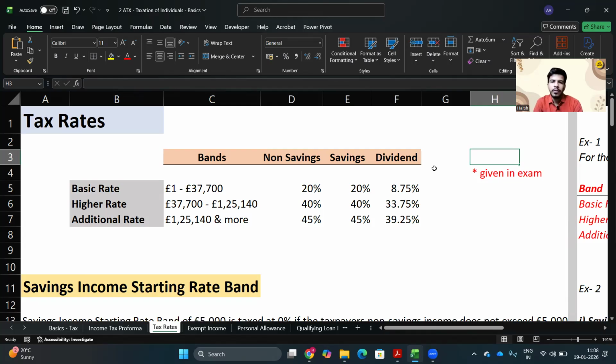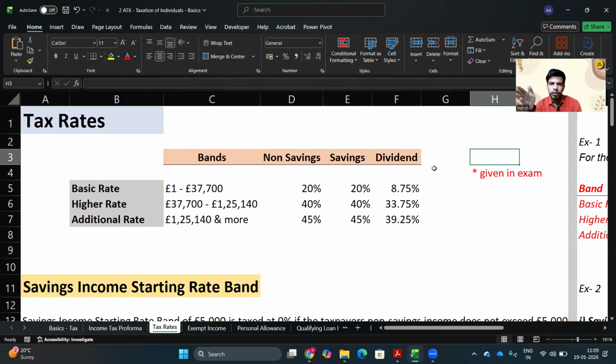If your total taxable income exceeds 125,140 pound, you would be taxed at 45% for non-savings and savings income, and for dividend income it is 39.25%. So it works in bands, right? It is not the case that if you have a salary of 30,000 pound you pay 20% tax, and if you have a salary of, let's say, 80,000 pound you pay 40% on all of it.